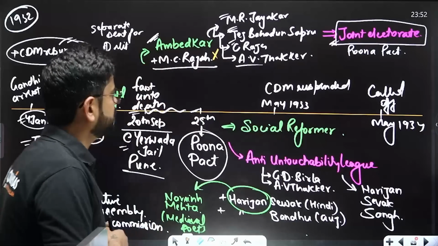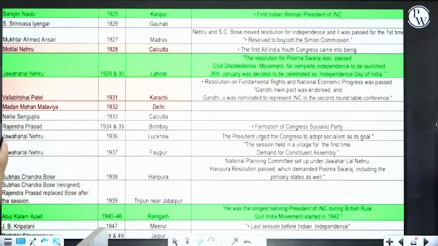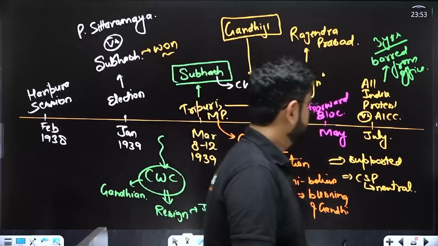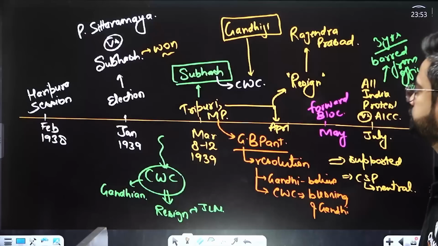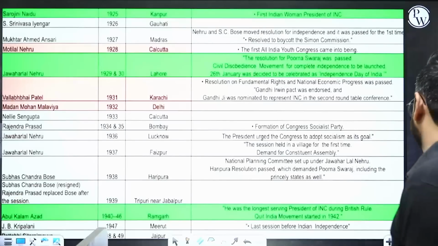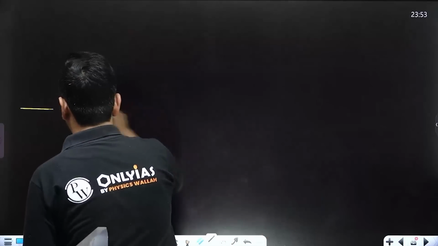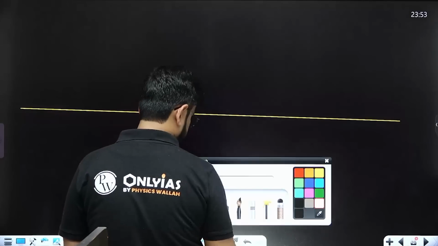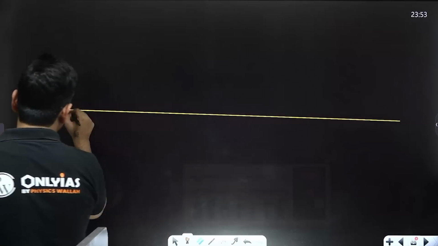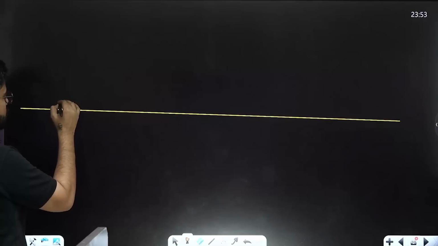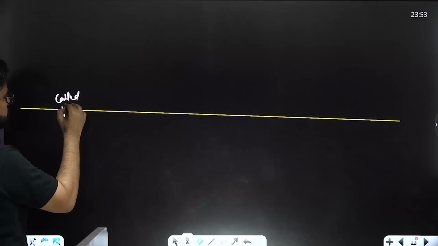We have discussed the 1935 Act. Now what is happening? We have seen that by 1934 the civil disobedience movement was called off.